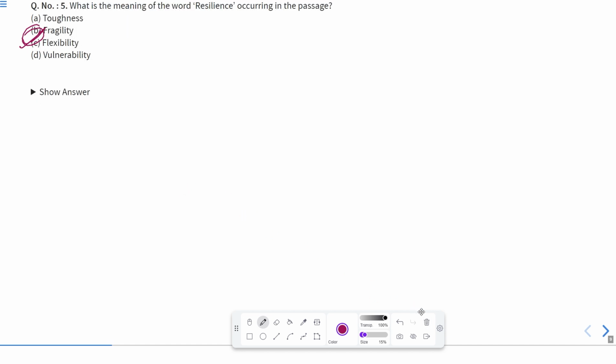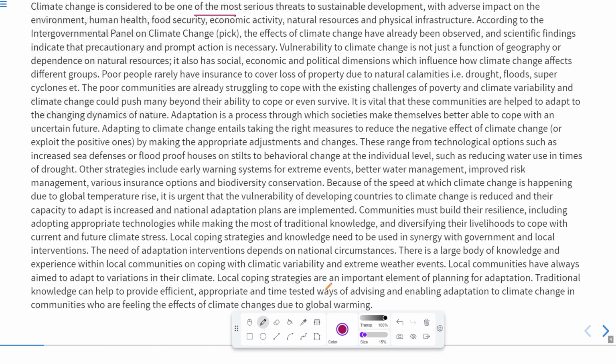The next question is, what is the meaning of the word resilience occurring in the passage? As I told you, the meaning of the word resilience is given over here: communities must build their resilience, including adopting appropriate technologies while making the most of traditional knowledge and diversifying their livelihoods.